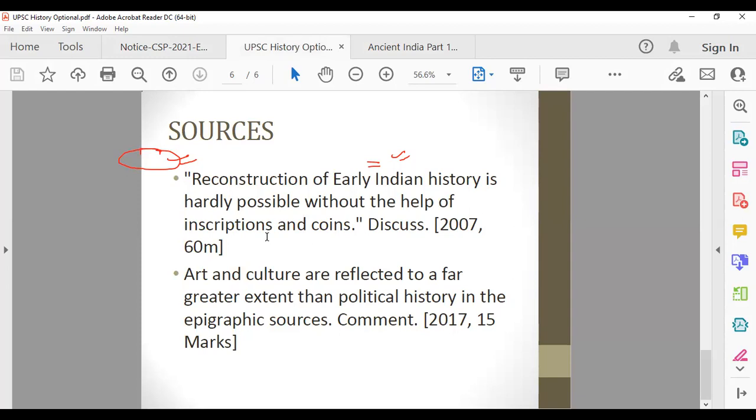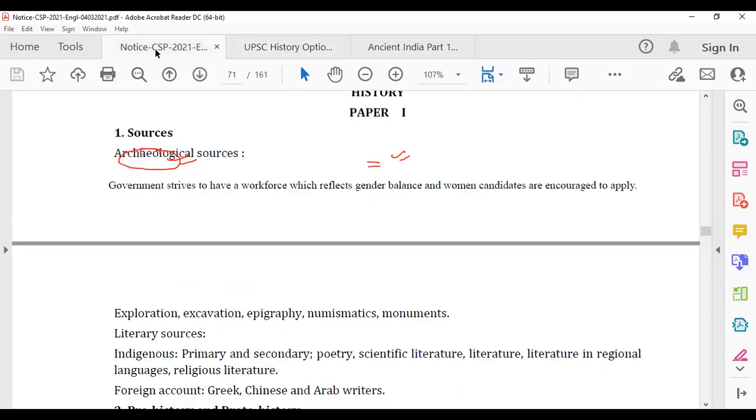Remember, whenever UPSC asks these kinds of questions and you have taken history as your optional, you have to write a much better answer than a person writing in GS1. That cannot be the same, right? So you have to add some historians' points of view and talk about the different dimensions. We'll talk about that. First of all, let's go one by one and let's go slow.